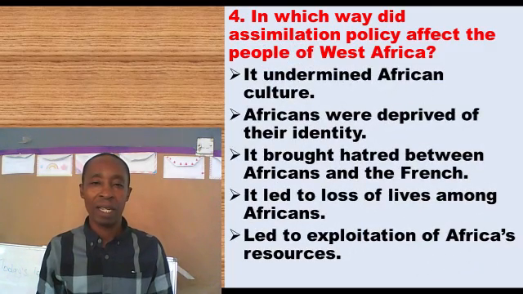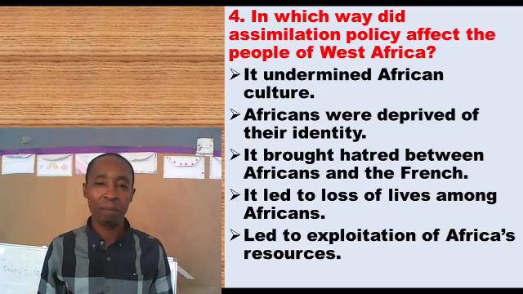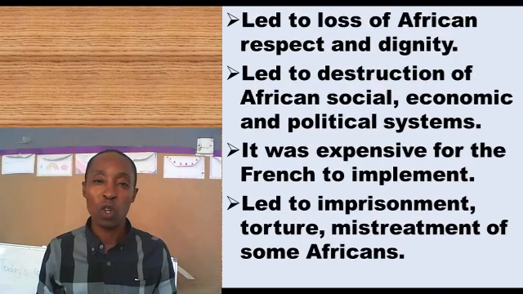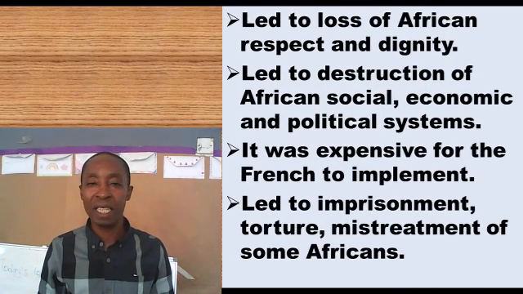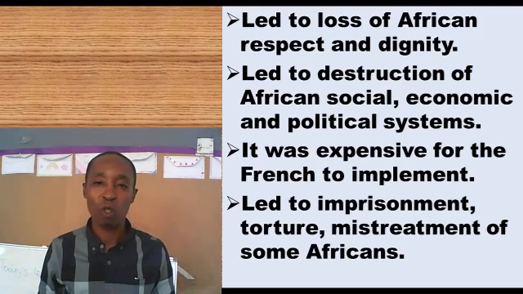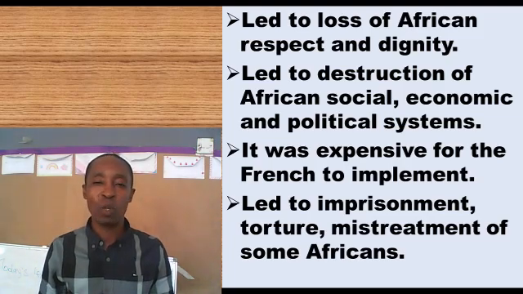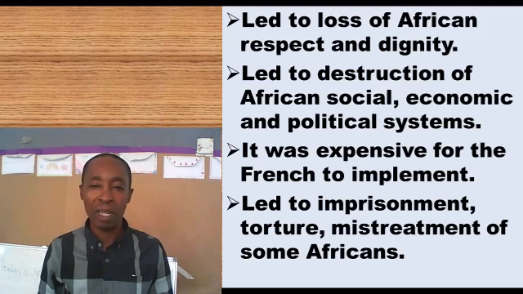There are many ways. It undermined African culture. Africans were deprived of their identity. It brought hatred between Africans and the French. It led to loss of lives among Africans. It led to exploitation of Africa's resources. Led to loss of African respect and dignity. Led to destruction of African social, economic, and political systems. It was expensive for the French to implement. Led to imprisonment, torture, mistreatment of some Africans.